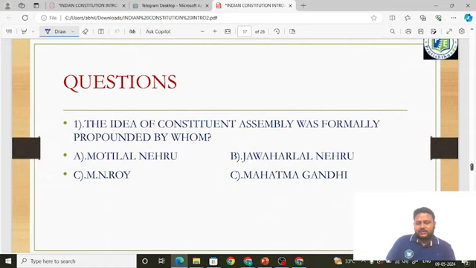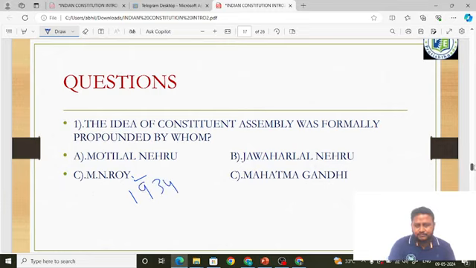I'll give you 1 minute to think, friends. The options are Motilal Nehru, Jawaharlal Nehru, M.N. Roy, Mahatma Gandhi. What is the answer, friends? Mahatma Gandhi? No, friends. The answer is M.N. Roy. He put forward the idea of Constituent Assembly formally in 1934.